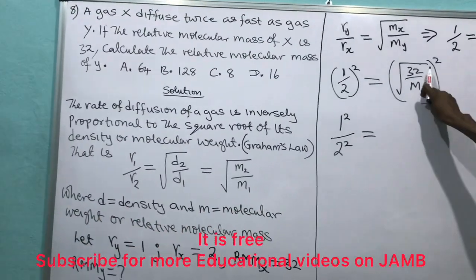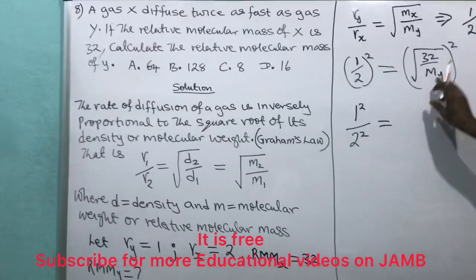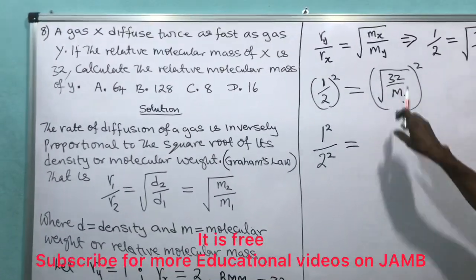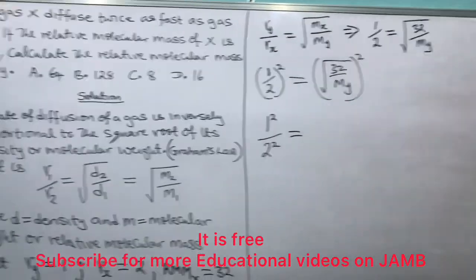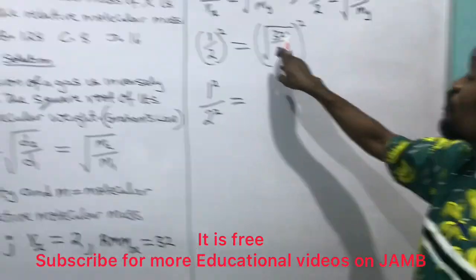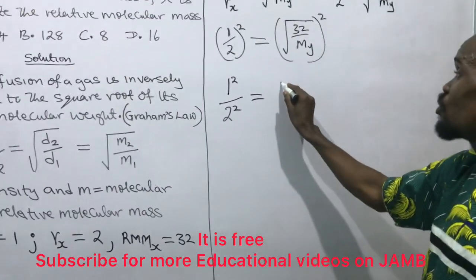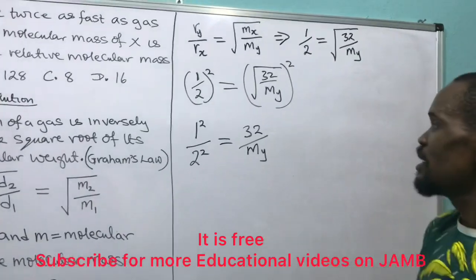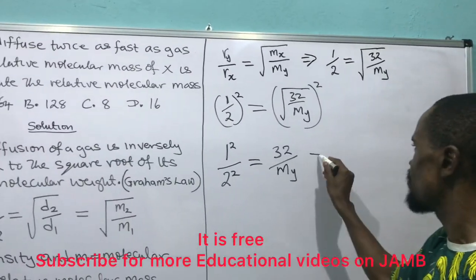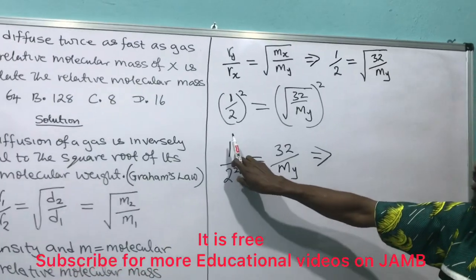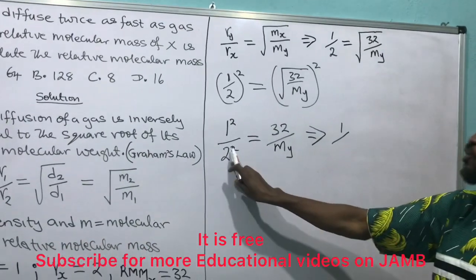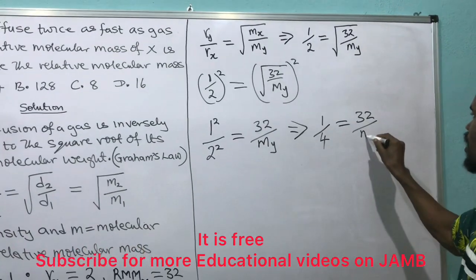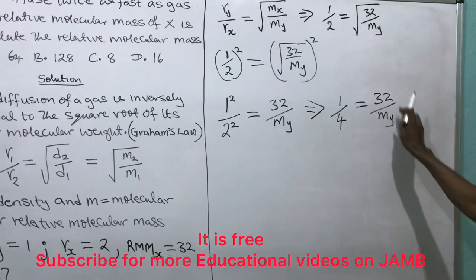Now when you square a square root, it will leave you with what is inside the root. I think you have noted it now. When I square this out, it will give me what is inside the root. I'll have 32 all over M_Y. Then this implies that 1 squared is 1 and 2 squared is 4, and it is equal to 32 over M_Y. Making this the subject of the formula, we do cross multiplication.